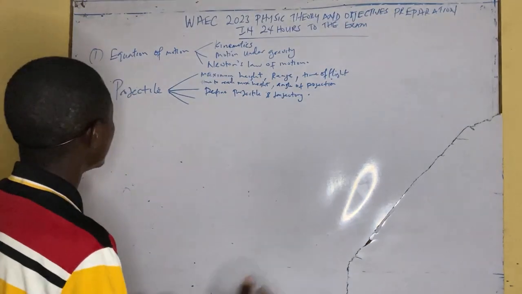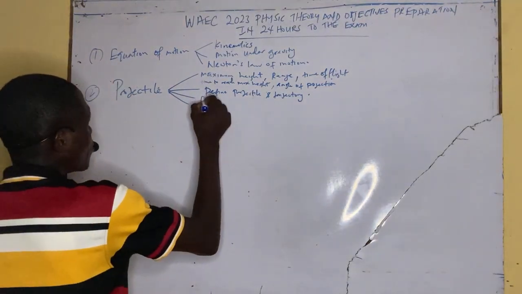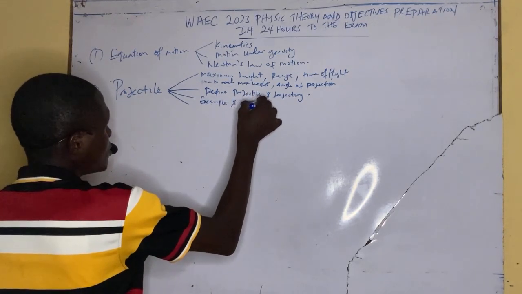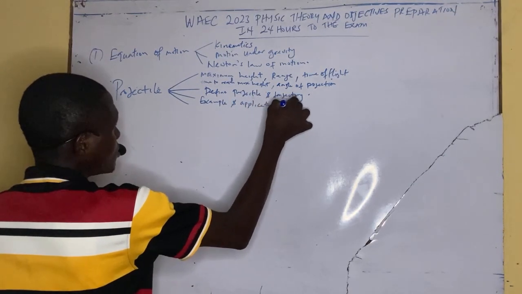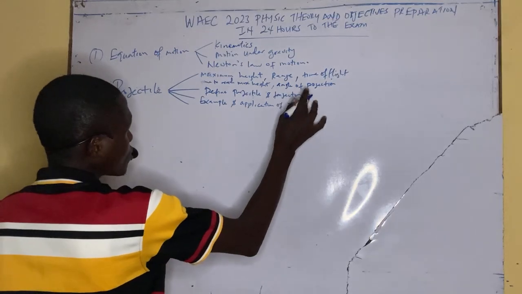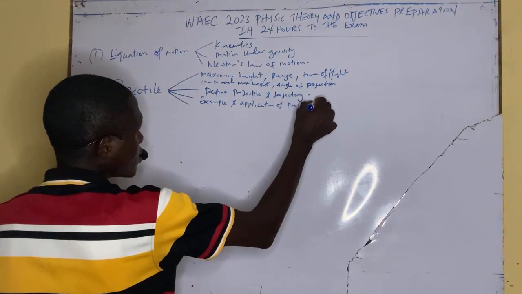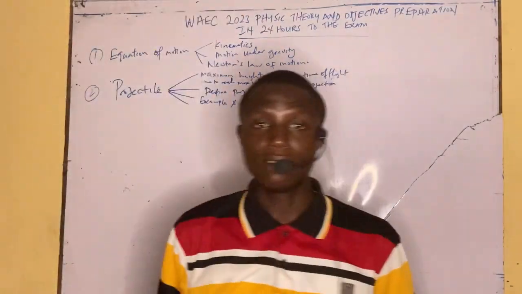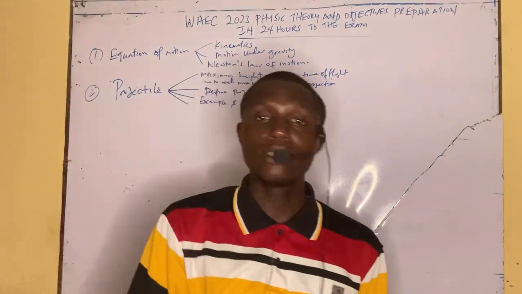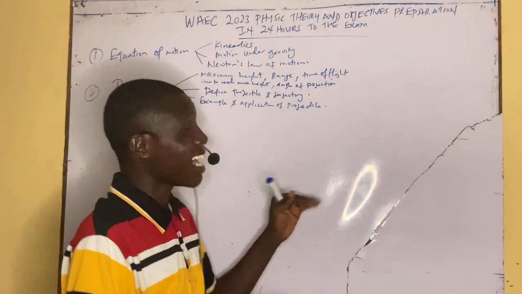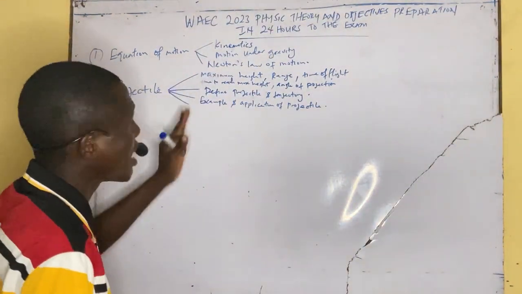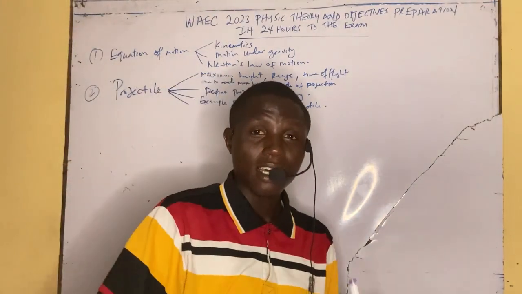Now, you have to define projectile. List examples or applications of projectile. You can see it in gunshots. You can also see it in javelin throw. These are sports activities. In javelin throw, discus, and so on and so forth. These are the applications of projectile. They might ask you. These are the questions that are likely to be asked in projectile.